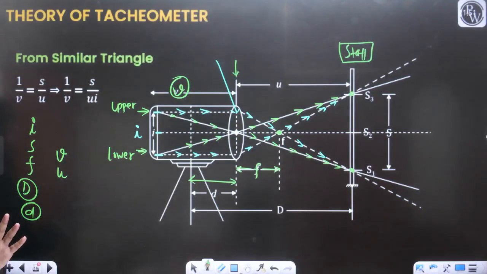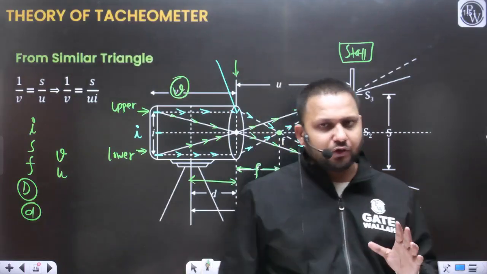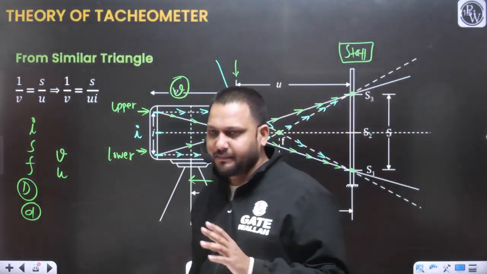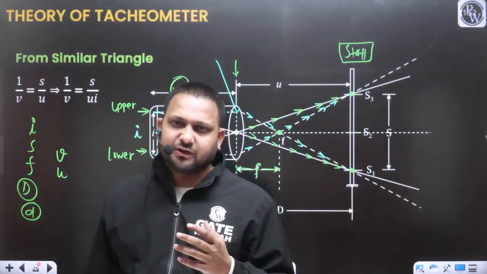Listen carefully. I am repeating all the points once again. I is the stadia interval. If you have any doubt or query at any point or any term, you can ask. Again and again I am repeating the same thing for better understanding of tacheometry.